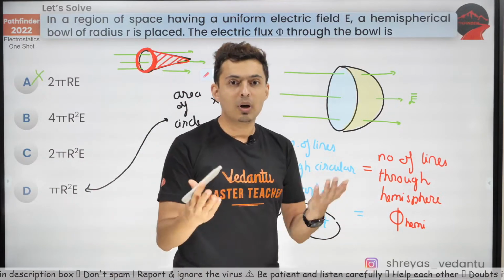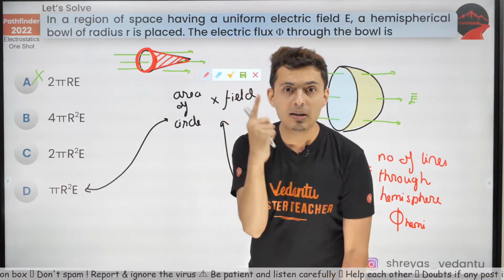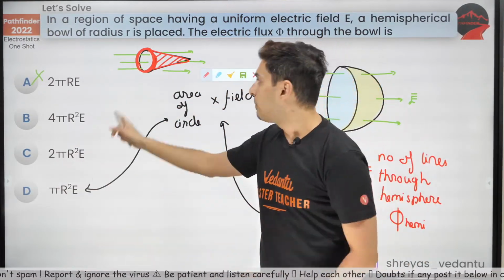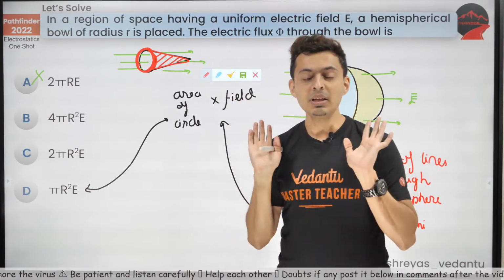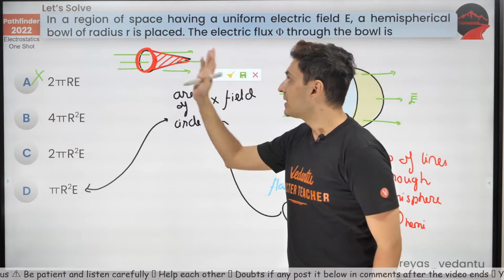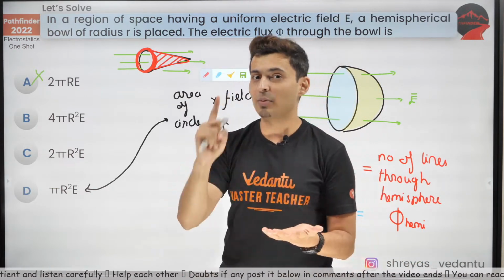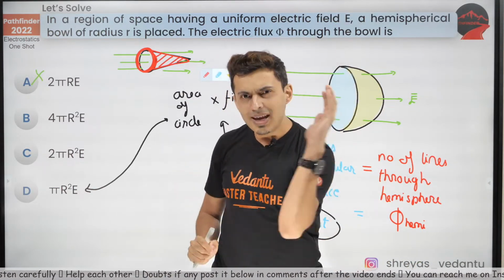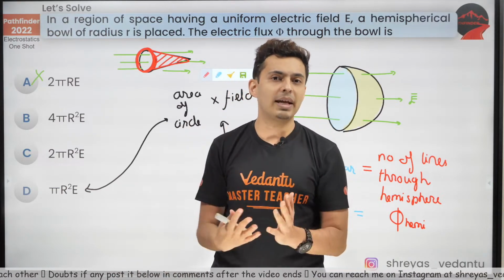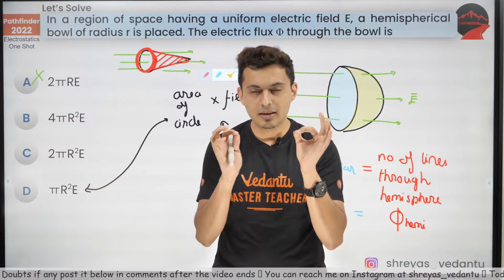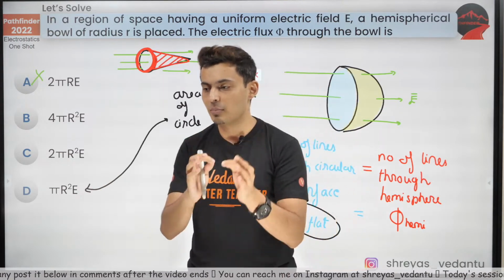So the answer for the cone problem should also be pi r square E. Everybody getting it? Understood? So that's the logic behind it, because flux is proportional to lines. So just make an equivalent diagram which is more convenient, which will have the same number of lines cutting through it. That will greatly simplify the problem.